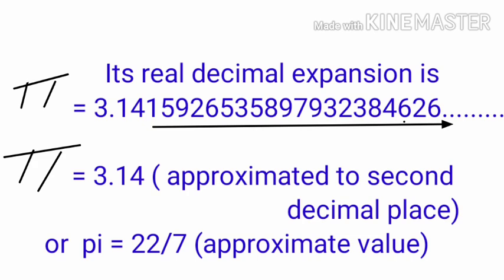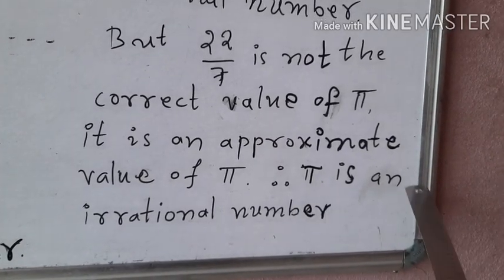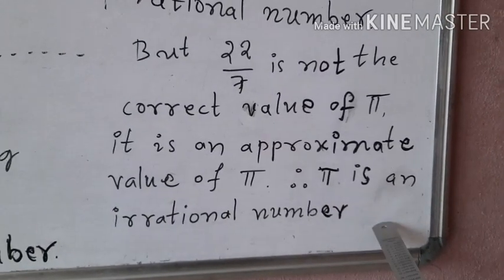But 3.14 is the approximated value to the second decimal place, but not the real value of pi. We often take pi is equal to 22 upon 7. Even 22 upon 7 is also not the exact value of pi. It is an approximate value of pi. Okay? Therefore, children, pi is an irrational number. Is it clear to you?